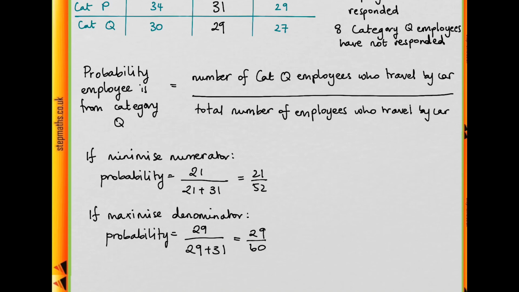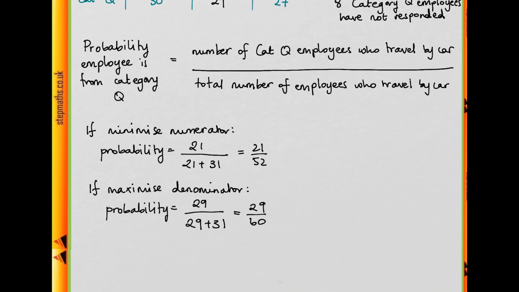Now we just have to decide which one of these fractions is smaller. You could multiply everything out and put them both over a common denominator, but then you'd have to multiply some pretty big numbers, and I'm too lazy to do that, so I'm going to do this slightly differently.